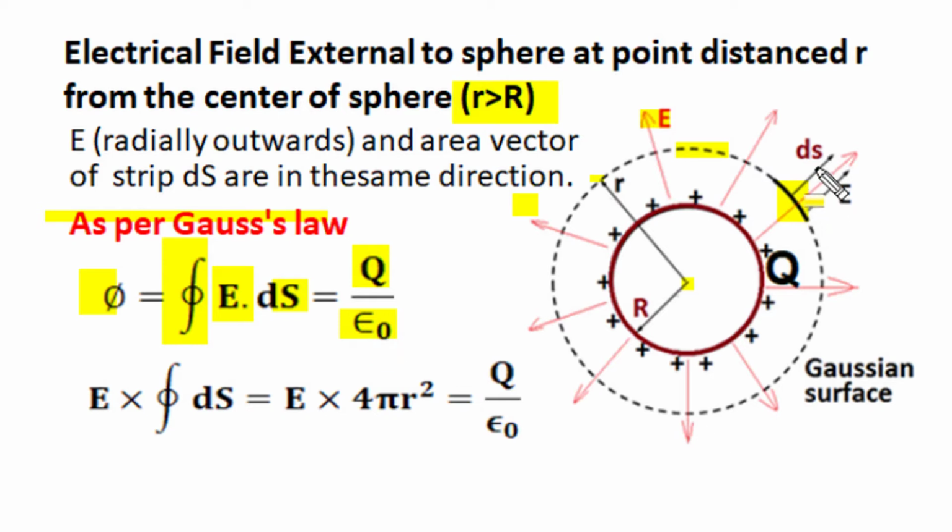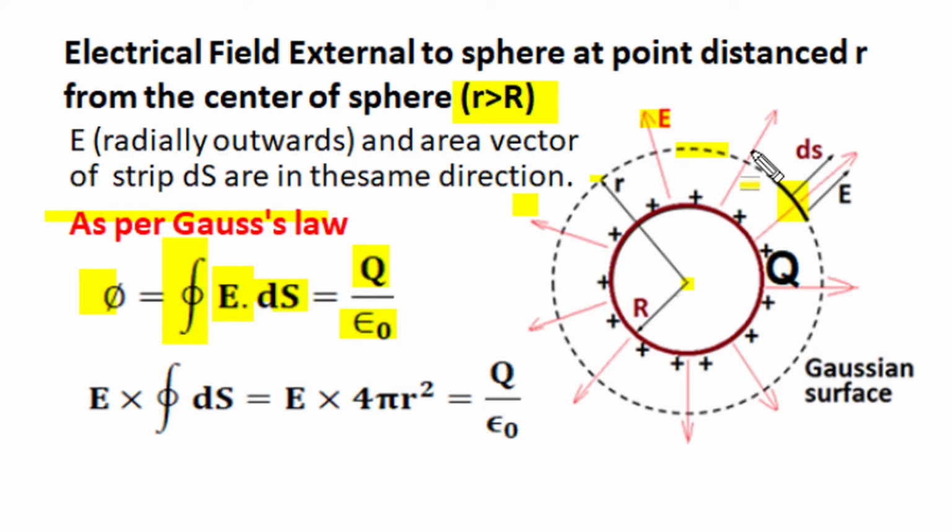Now since E vector and area vector over the entire Gaussian surface are in the same direction, as E vector changes its direction, area vector also changes its direction, and both are aligned everywhere on the Gaussian surface. So this dot product, which involves cosine of the angle between area vector and E vector, since the angle between E vector and area vector is 0, cos 0 is 1, so this dot product becomes a simple multiplication of electric field intensity and elemental area, and it becomes elemental flux, and total flux is obtained by integration.